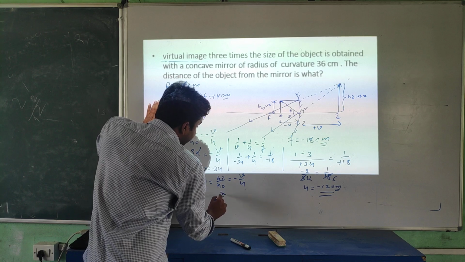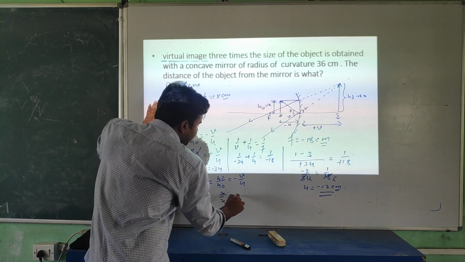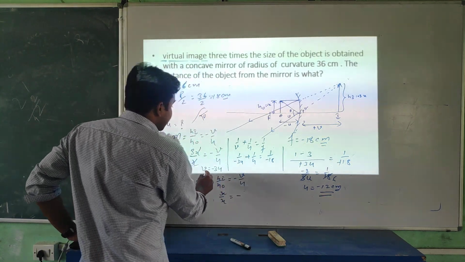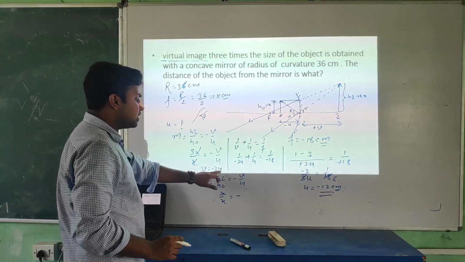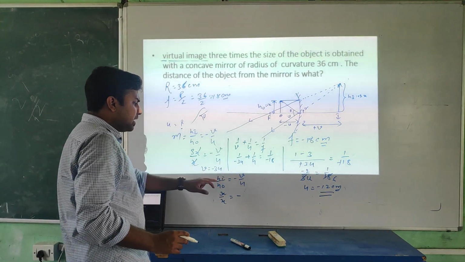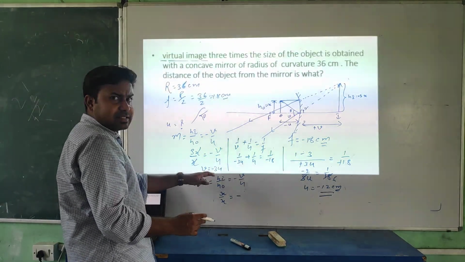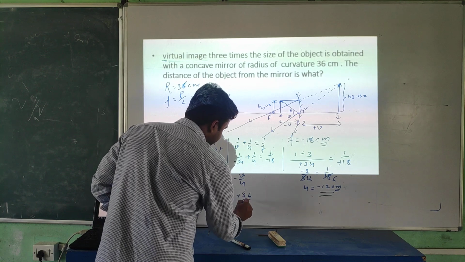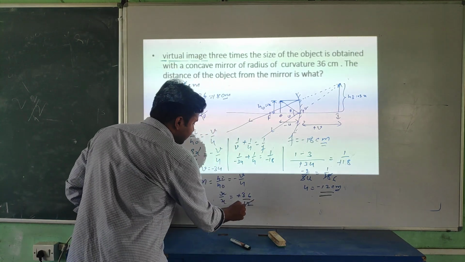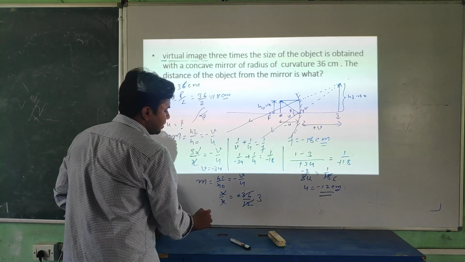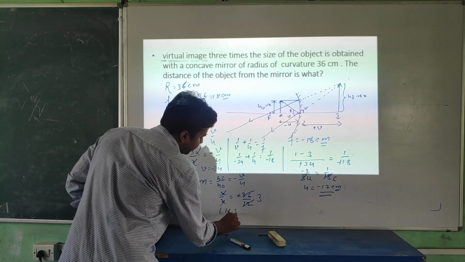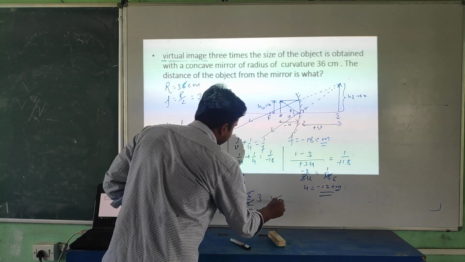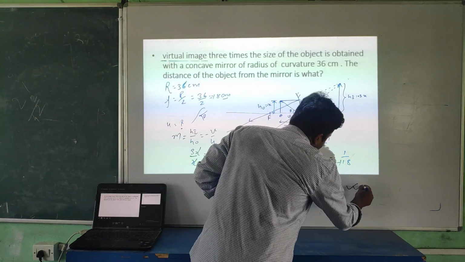3x and h naught is x, equal to minus v, equal to minus of 3 times this. Okay, you already get a minus 12, minus plus, so here you will get plus 36 divided by 12. Now the 3 times x's cancel out, so here you are getting LHS equal to RHS, and you can say this one is your correct answer. Whatever the value of u you are getting, that is correct.